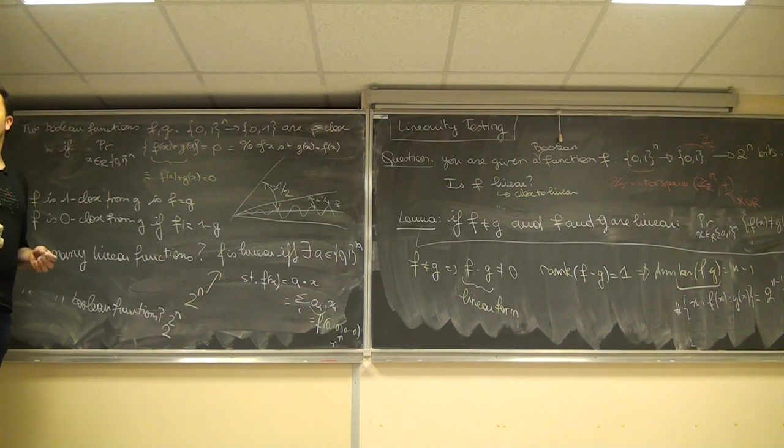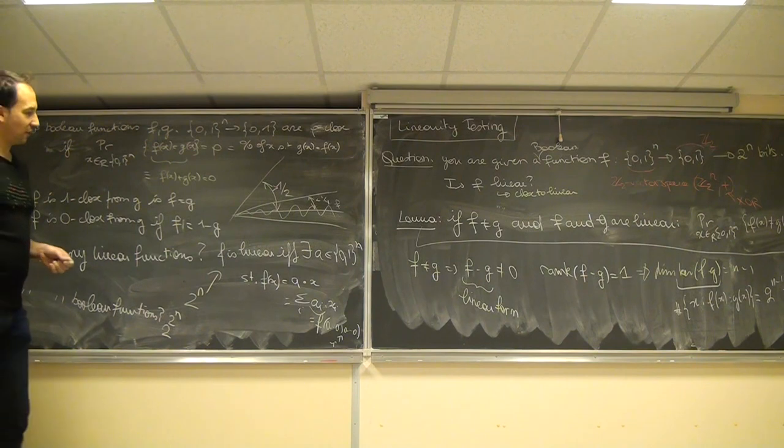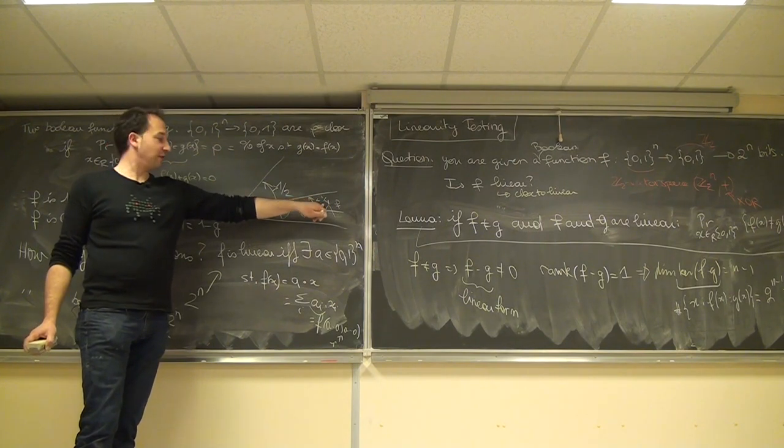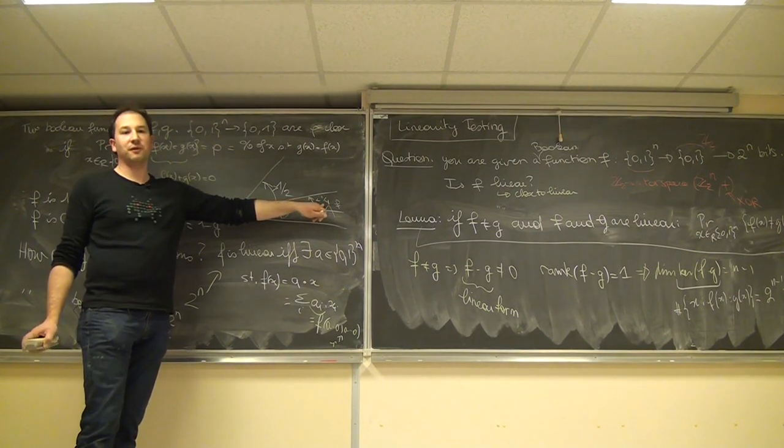So any clue on how to do that? If it's at distance 1/4, it's not that close. It means that it will be correct only on 1/4 of inputs.